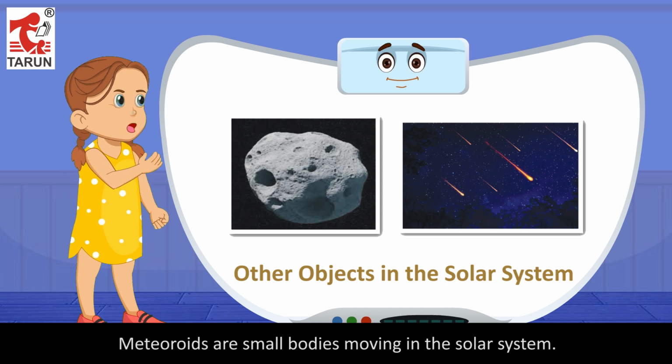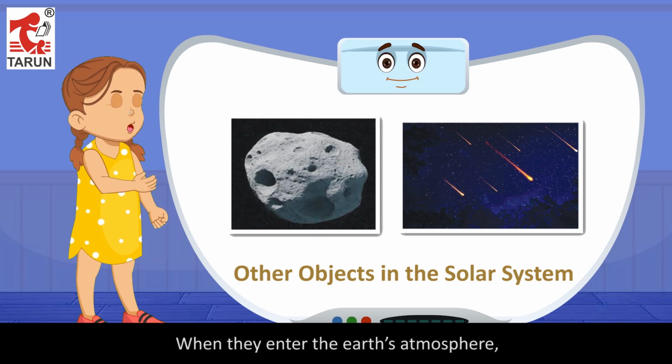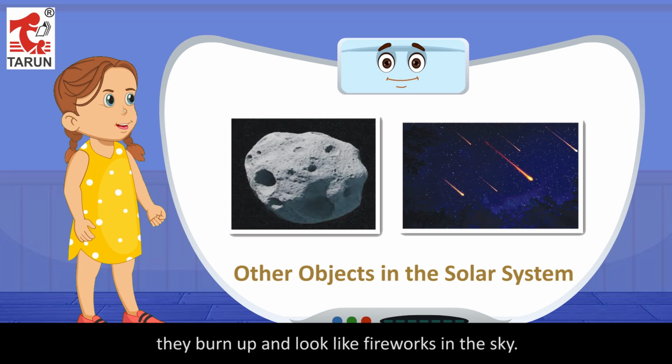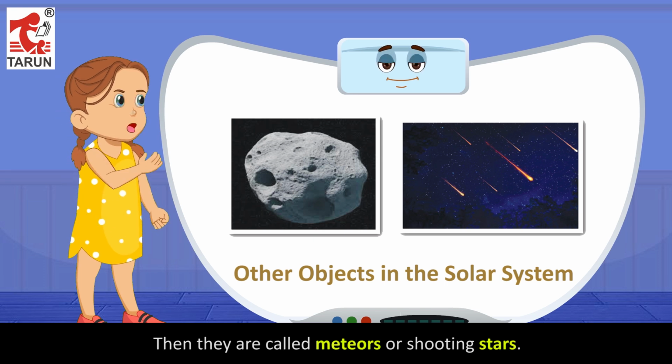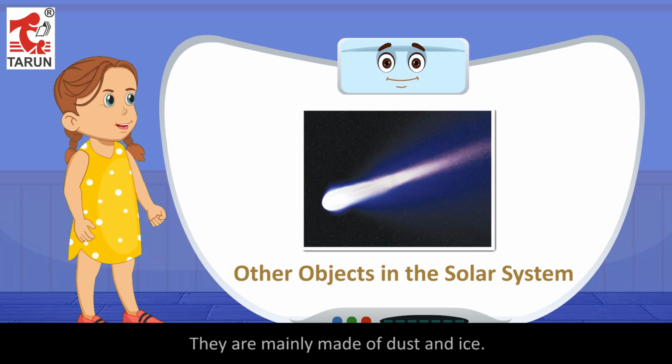Meteoroids are small bodies moving in the solar system. When they enter the Earth's atmosphere, they burn up and look like fireworks in the sky. Then they are called meteors or shooting stars. Comets are small heavenly bodies that orbit the sun. They are mainly made of dust and ice.